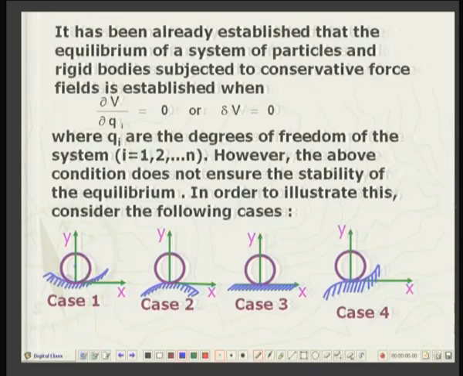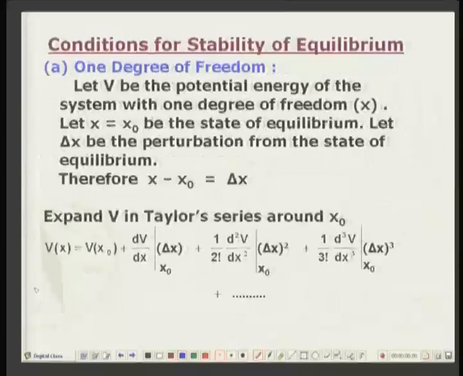When I give a disturbance on this side or on that side, the height increases both ways. So, it means that the equilibrium state is the lowest point. Similarly, in our case of potential energy of 1 degree of freedom, the first case corresponds to the minimum value of the potential energy.